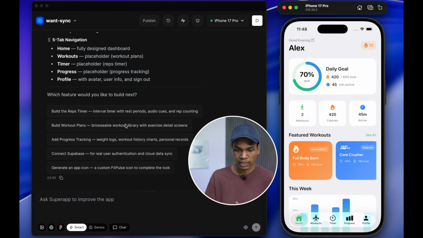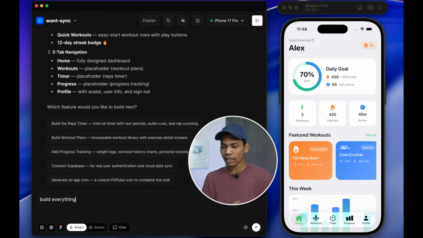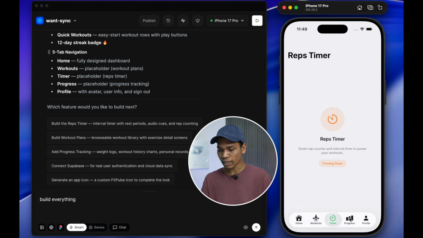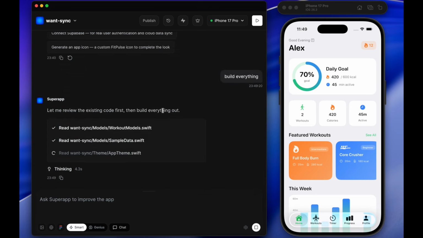If we see here, it asks, which feature would you like to build next? It is showing some prompts like build the reps timer, build workout plans, add progress tracking. So I am saying build everything, and it will build everything, like every option it has already created. I am just sending the prompt.